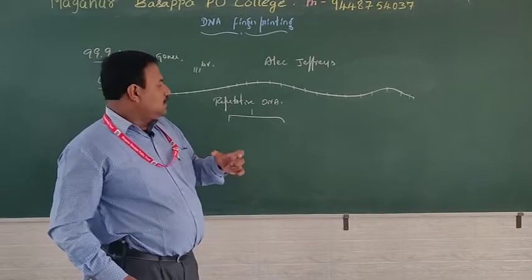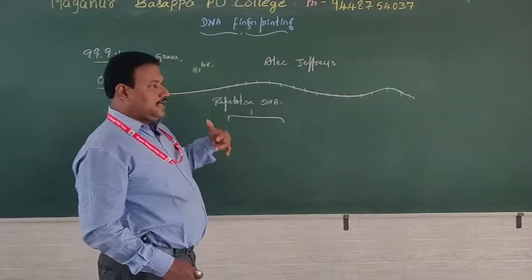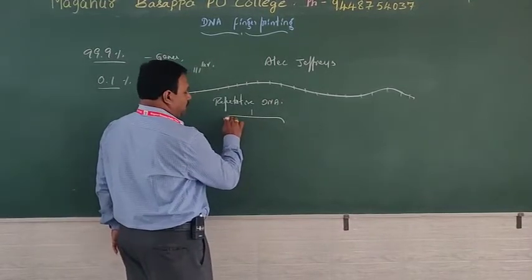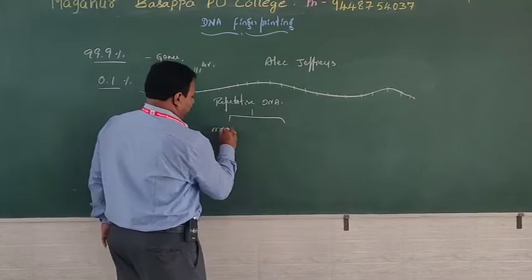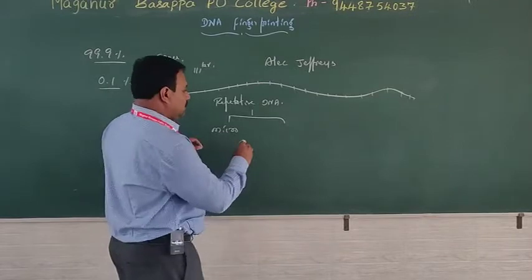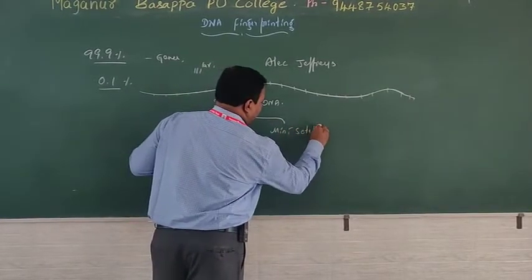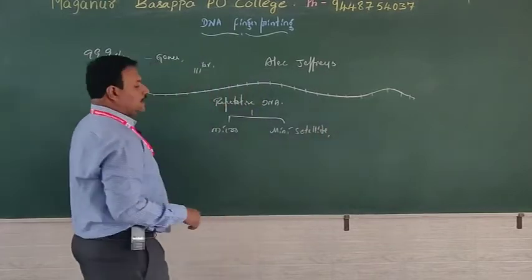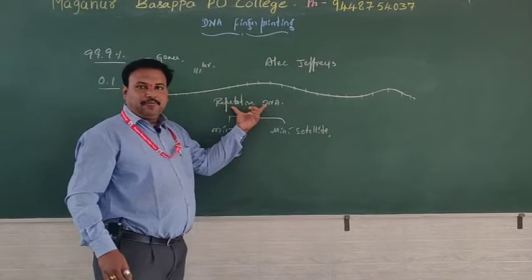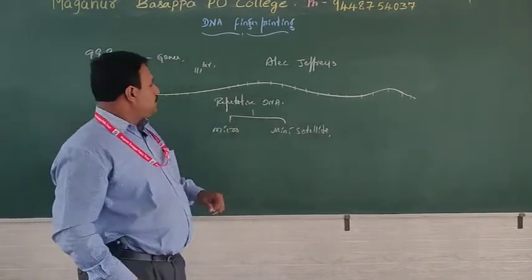Such non-coding lengths of DNA are again classified into satellite, microsatellite and minisatellite regions. Okay, remember, after knowing repetitive DNA and satellite DNA, what exactly is the difference?